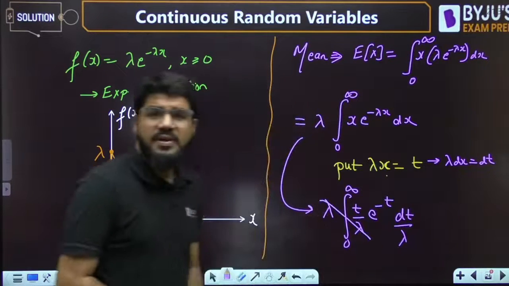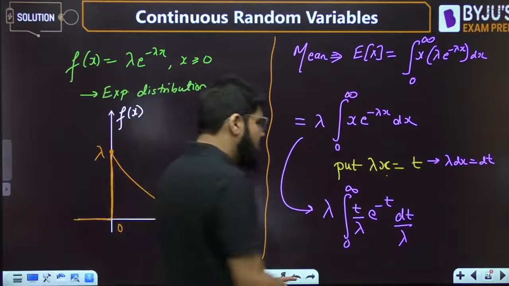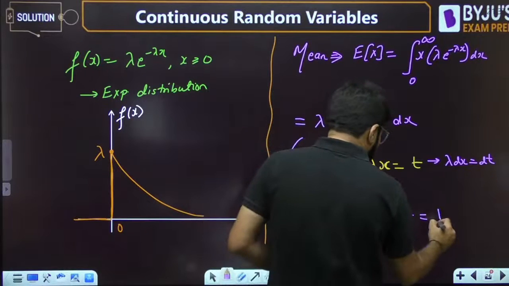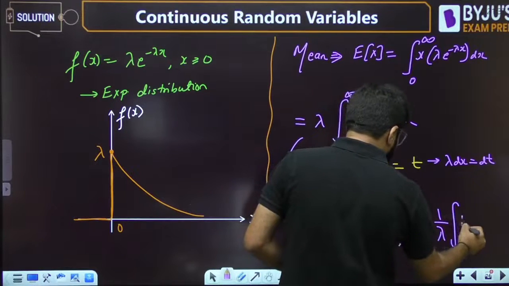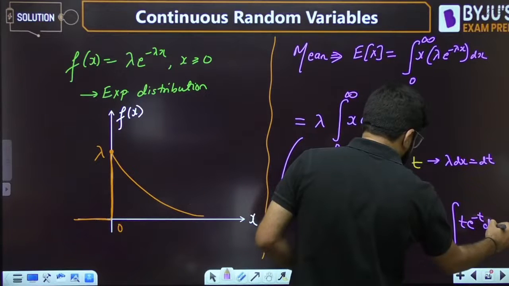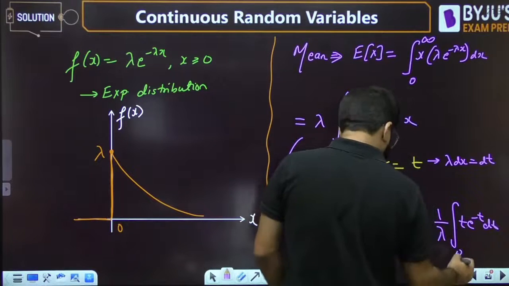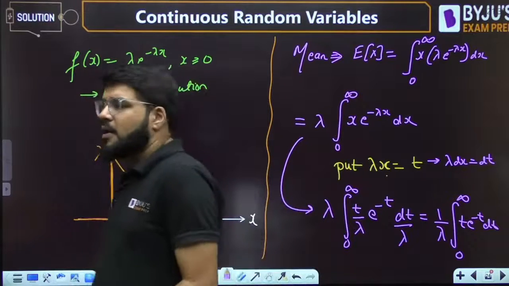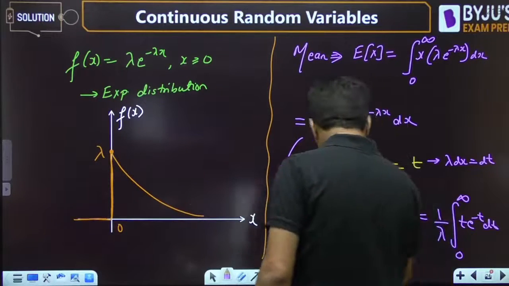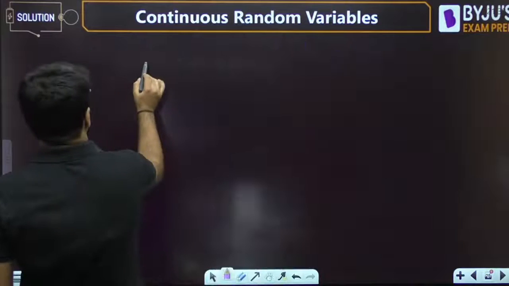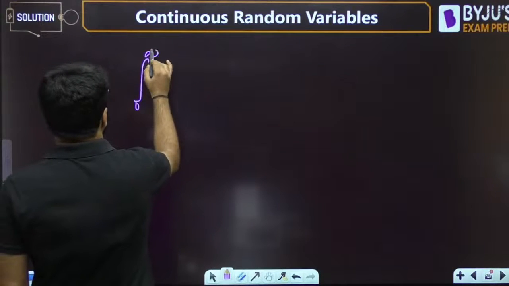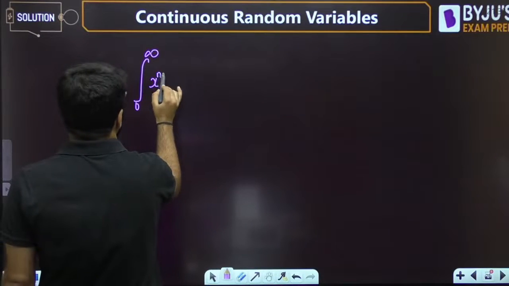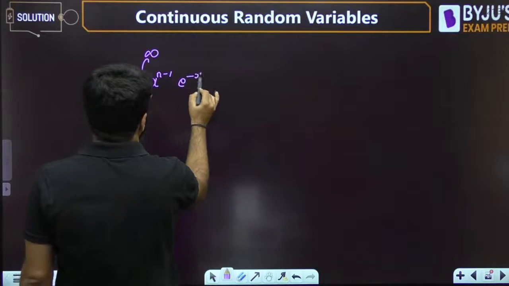Okay, one of the lambda will cancel from outside, but one lambda is still left with me. So 1 upon lambda integral t e power minus t dt. Now you must always remember the integration of the form integral 0 to infinity x power n minus 1 e power minus x dx.